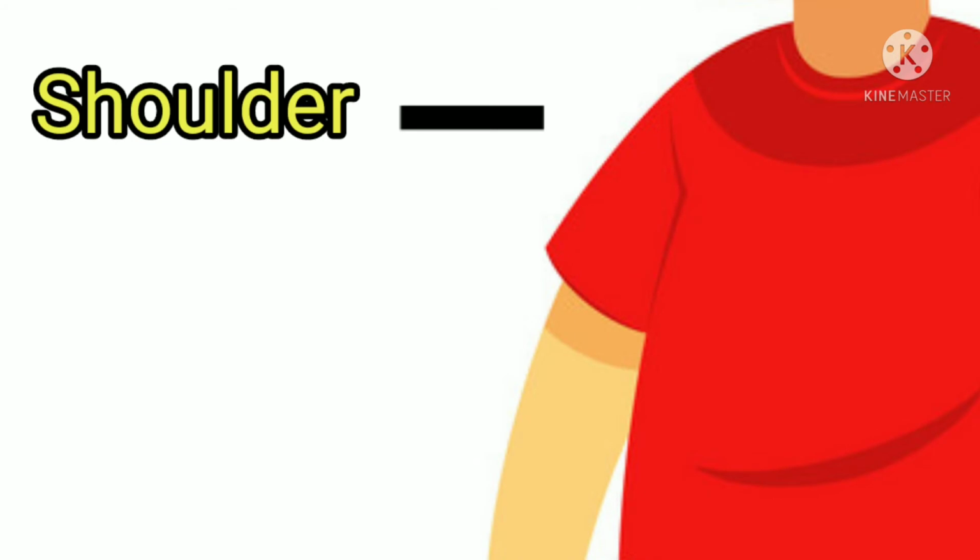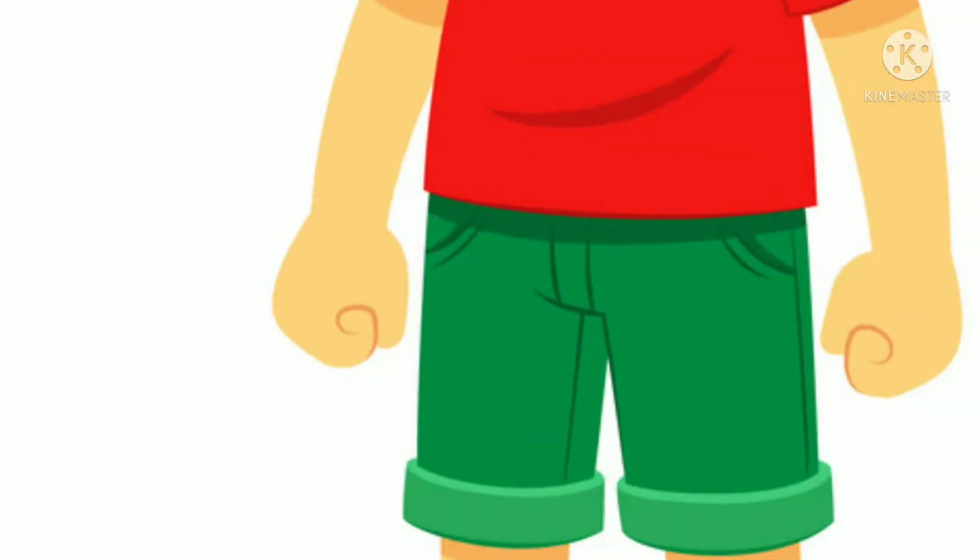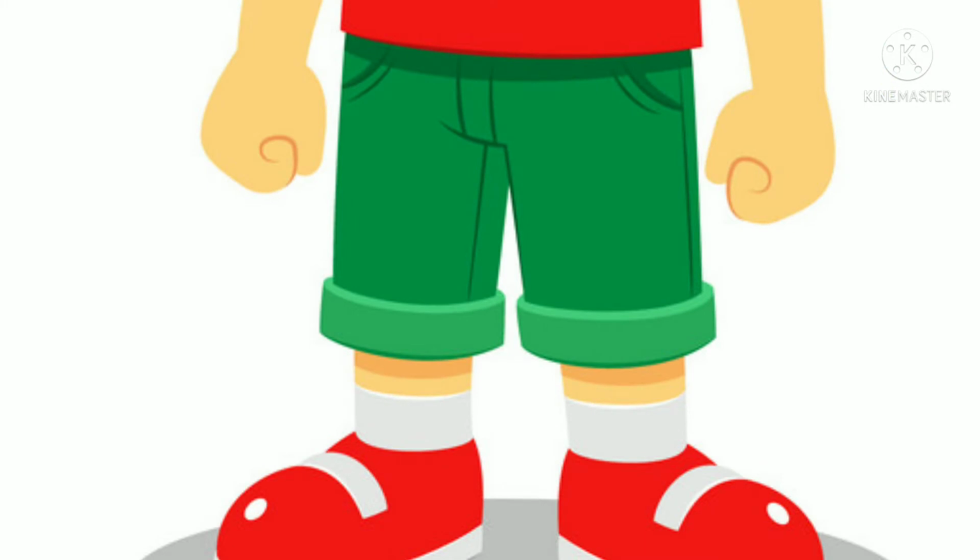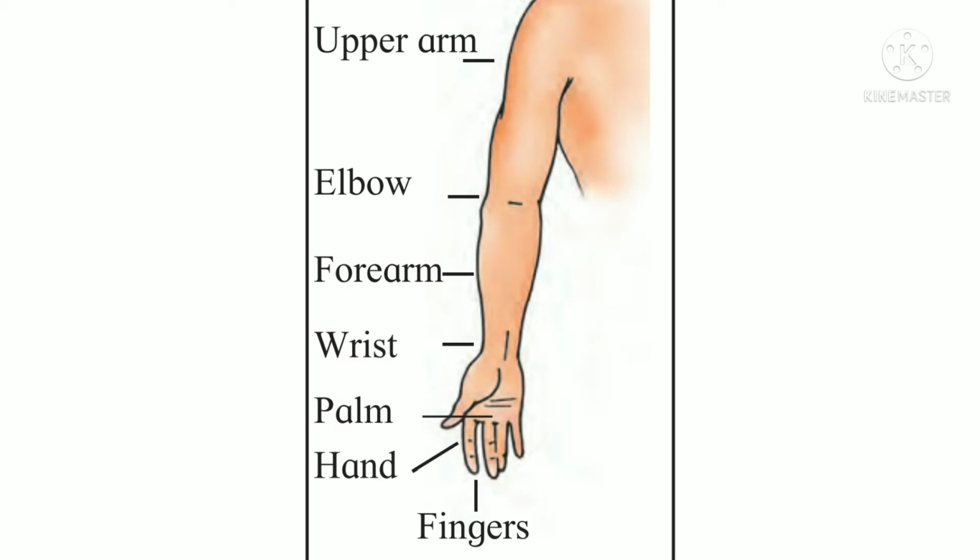The part where the arm is joined to the torso is called the shoulder. The leg is joined to the torso at the hip joint. There are three parts of the arm known as upper arm, forearm, and hand. The fingers are part of the hand. The upper arm and forearm are joined at the elbow. The forearm and hand are joined at the wrist.